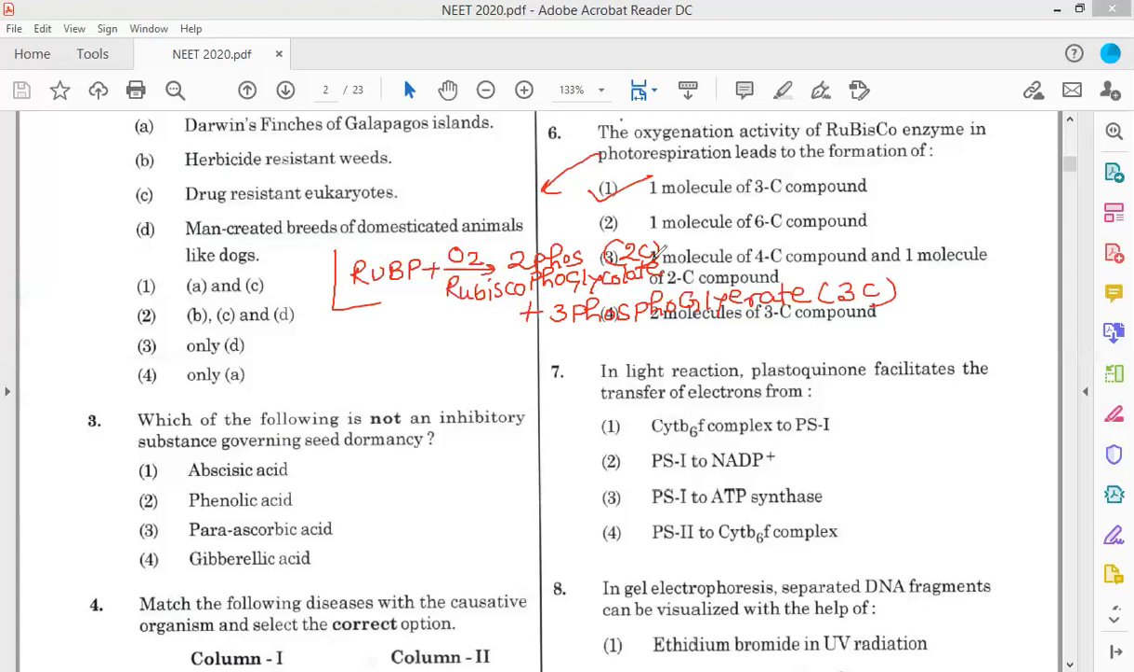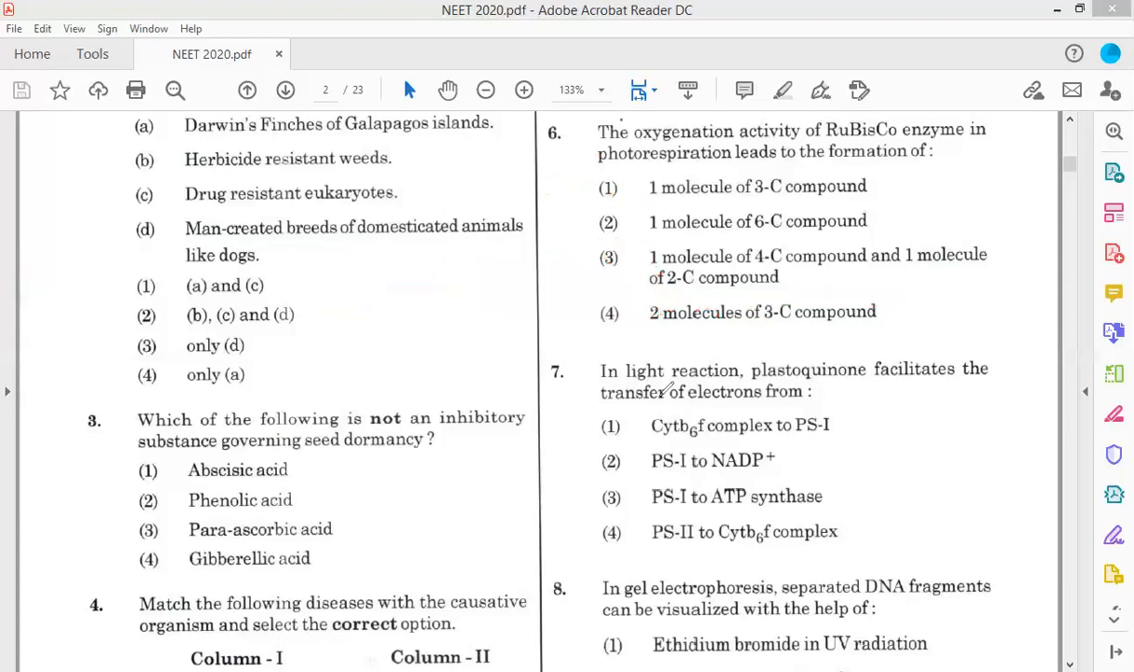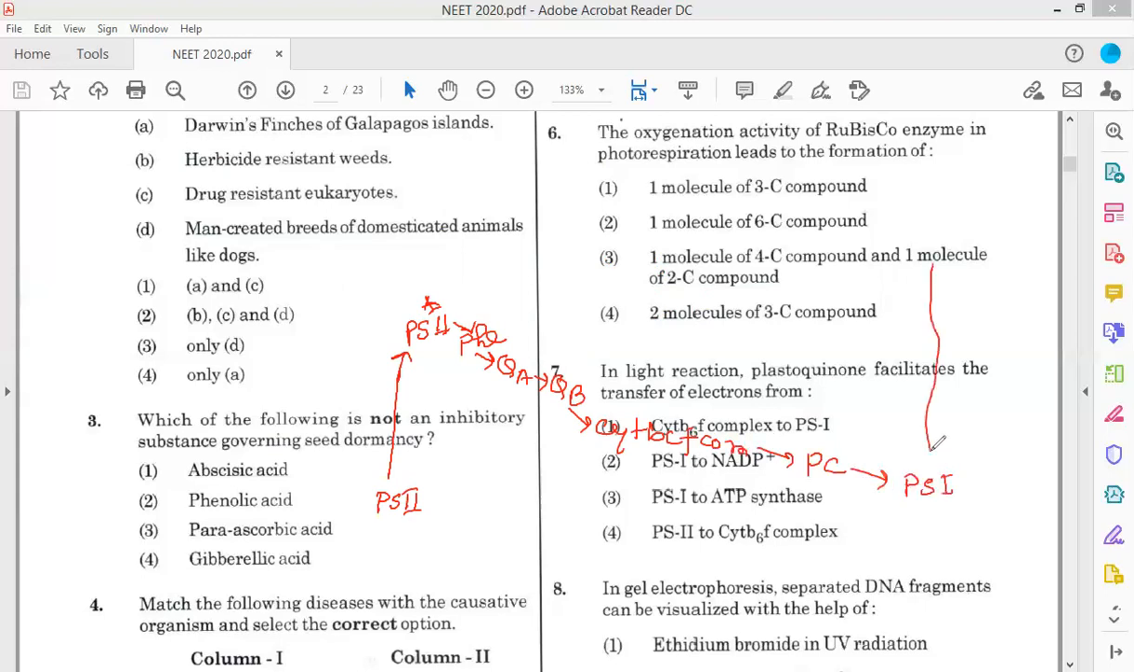Now coming to the second question, number 7. In light reaction, plastoquinone facilitates the transfer of electron from... Now, we know that in the Z scheme, PS2, that is photosystem 2, in the presence of light energy becomes excited. Then PS2 donates the electron to pheophytin, then QA, QB, cytochrome b6f complex, then plastocyanin PC, then PS1. And then from PS1 the next step occurs.